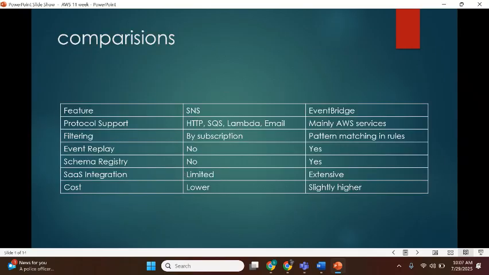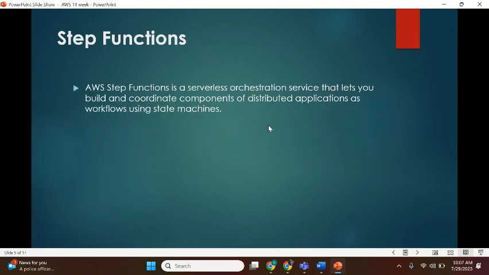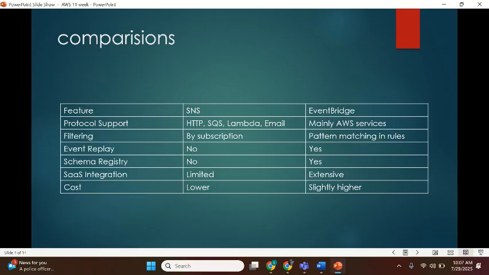Comparisons. We need to know the differences between SNS and EventBridge. First, the protocols of SNS are HTTP, SQS, Lambda, email, and in EventBridge only AWS services. Filtering is by subscription in SNS, and pattern matching in rules in EventBridge.